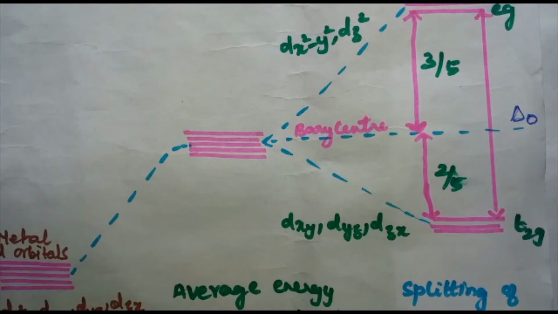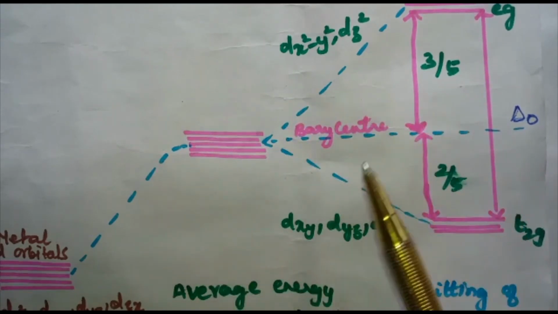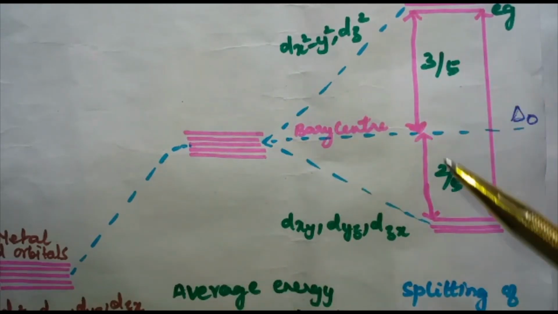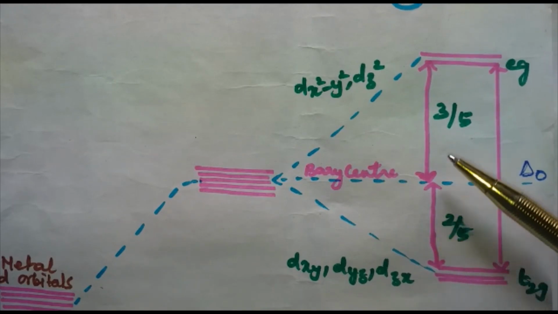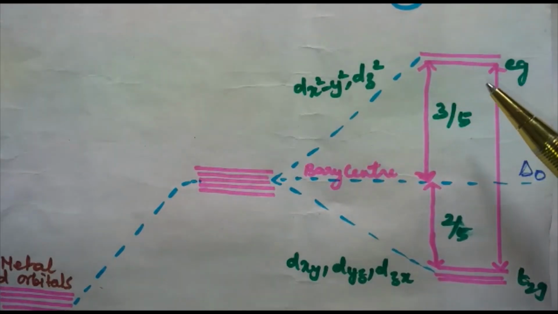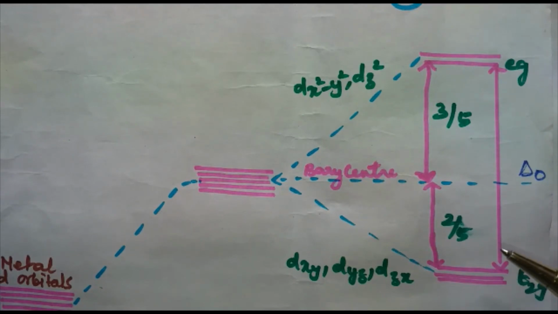Calculations show that d4 to d7 coordination entities are found to be more stable for strong field as compared to weak field cases. If you see the splitting of d orbitals in the case of tetrahedral complexes, it is found to be reversed. Here this is the octahedral splitting; in the case of tetrahedral splitting, this is reversed, and the d orbital splitting is found to be smaller compared to the octahedral splitting.